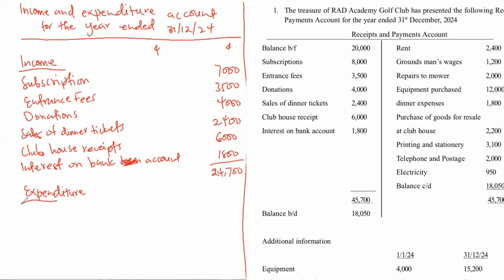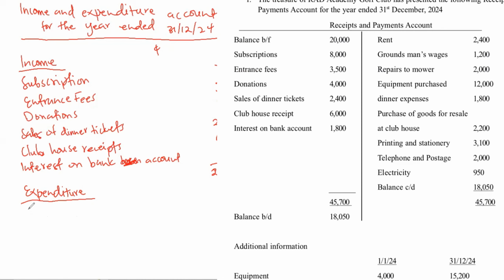We move to our expenditure. So for our expenditure, we have rent. We've already calculated for rent and know the amount that is supposed to come here, and we had 2,300. Then we have electricity. Let me record the ones I did workings on. So we have electricity, and after preparing it, we said how much should come here.